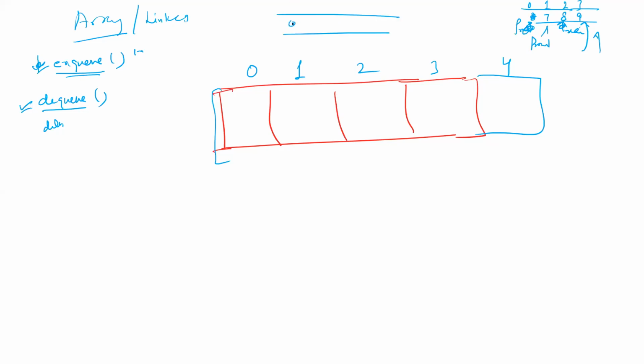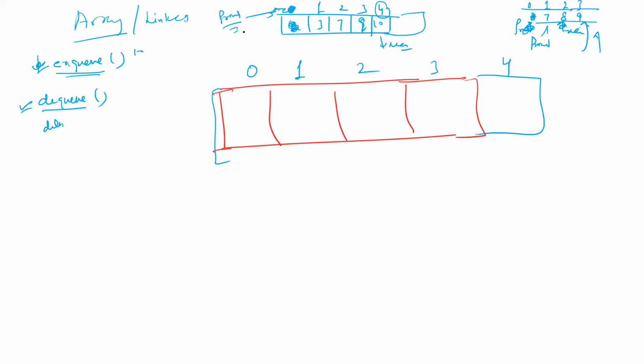This is the case of how front and rear are incremented. Whenever some element is removed from the queue, say this is the array, front is the index of the front element and rear is the index of the rear element. The rear here is 4. When some element is deleted from the queue, the front is incremented.